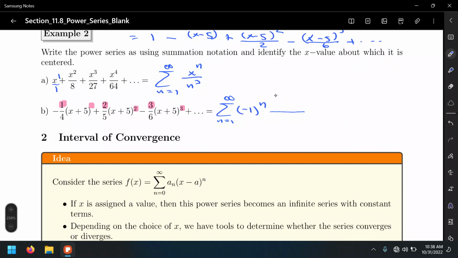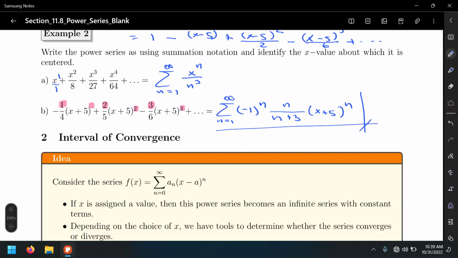And n in the denominator, however, n plus what number would give us a 4? 3. And what do we have? x plus 5, also to the n power.